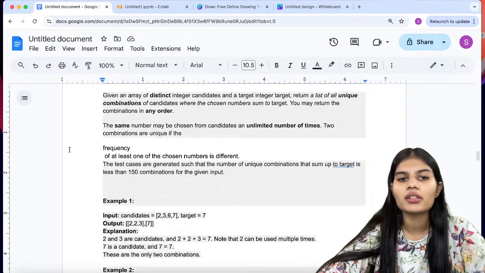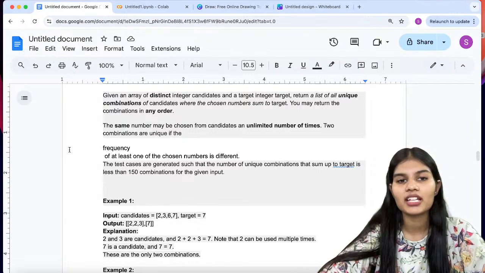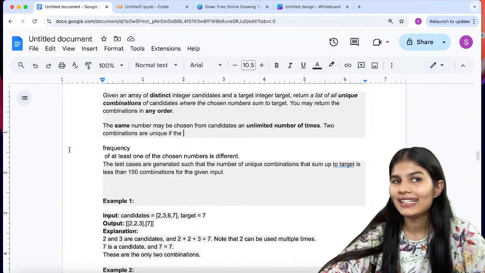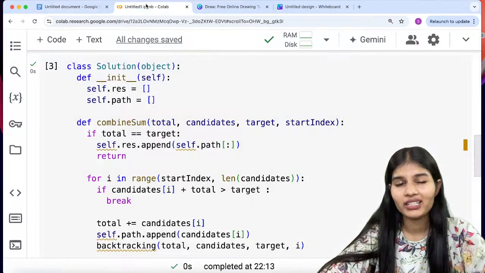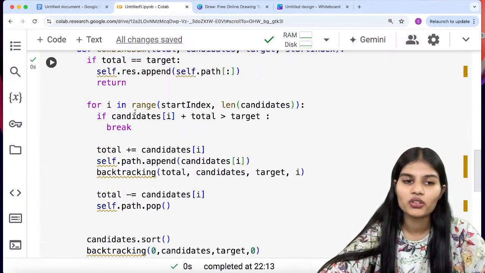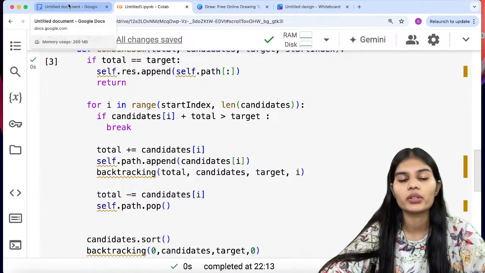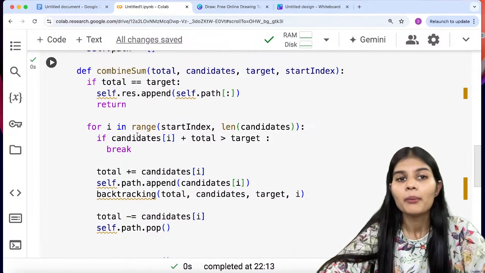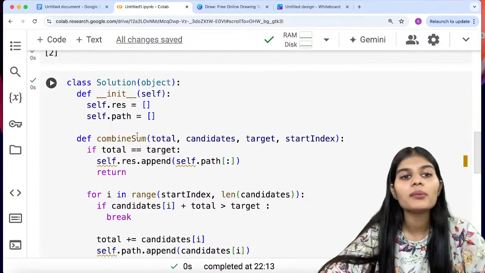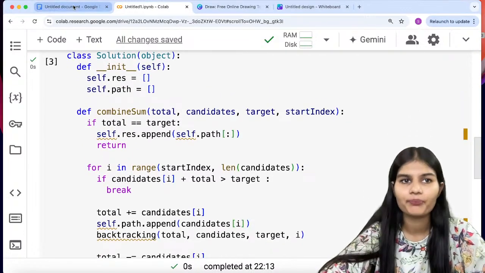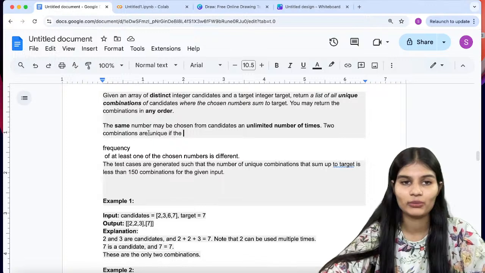If this or any similar question has been asked to you in any coding round of any company, top MNCs or whatsoever, this would be the approach. Questions might differ, right? I am just trying to help you out where the questions might differ, but the approach will kind of be the same, not exactly the same also, right?